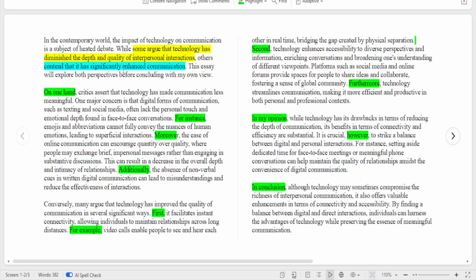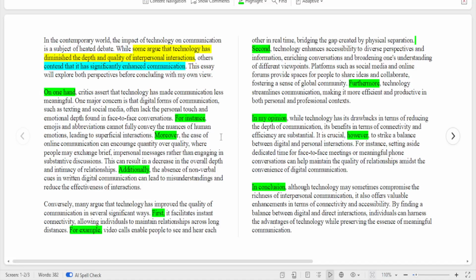So can you see here, what I marked yellow is the first argument, and the second one, in blue, is the second argument. Then the words I shaded in green are my linking words. Remember, you have to use linking words as well. I discussed that all in my previous video.